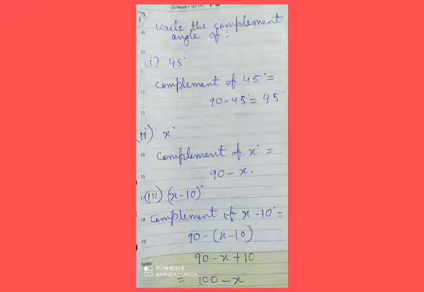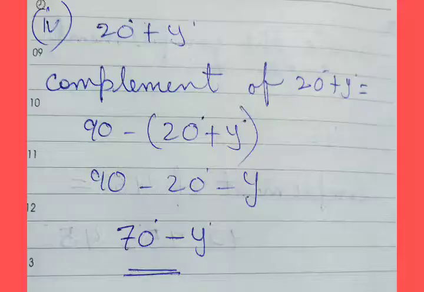Again, before the bracket a minus sign is given, so all the signs inside the bracket will get changed, and so the next step will be 90 minus x plus 10. 90 plus 10 equals 100, so 100 minus x. Now, next, 20 plus y degrees. So, the complement of 20 plus y degrees equals 90 minus, again inside the bracket, (20 plus y), and so 90 minus 20 minus y, and this is equal to 70 minus y degrees. Answer.